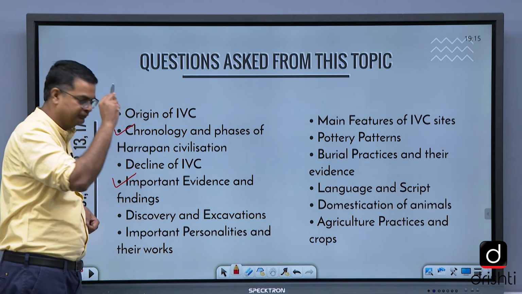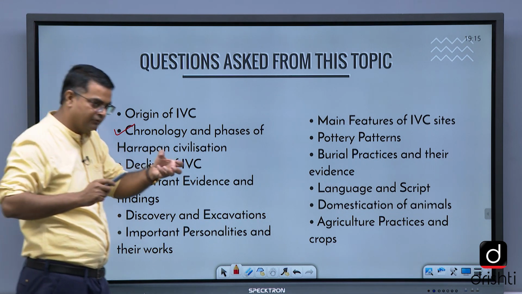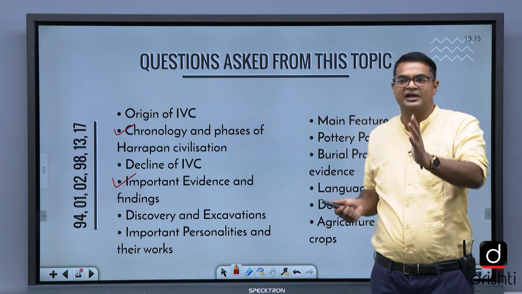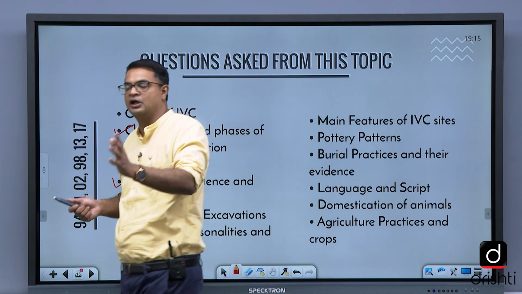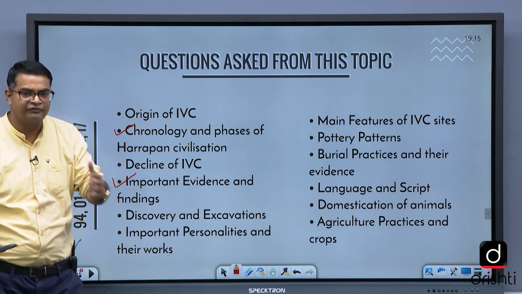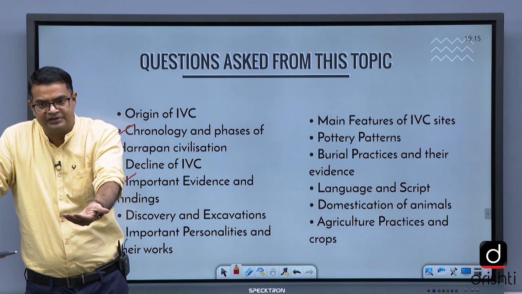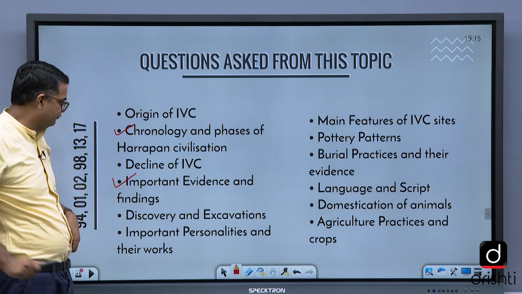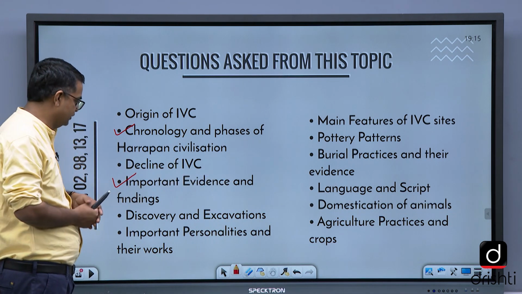This is very important. You have to focus on that. What is the important evidence and where was it found? For example, the different sites like Harappa, Mohenjo-daro, Kalibangan, Chanhudaro, Lothal, different sites, and what are the important things that were discovered there? What are the important findings and references that you need to focus on? There is an exhaustive session on this.